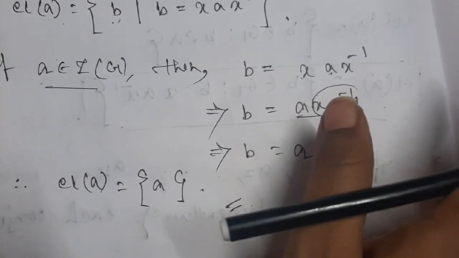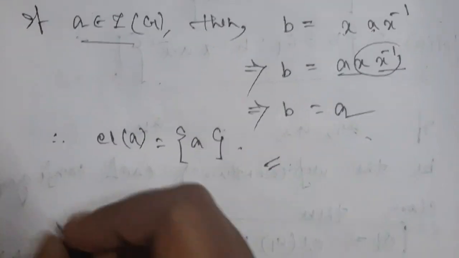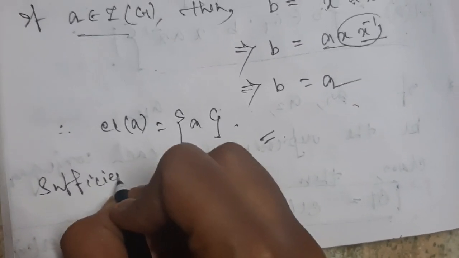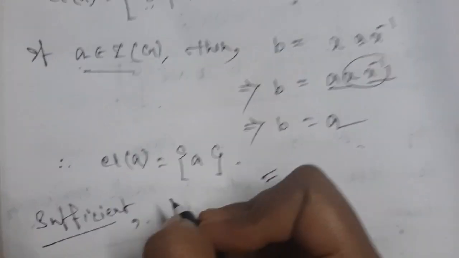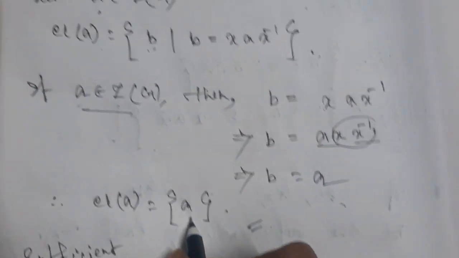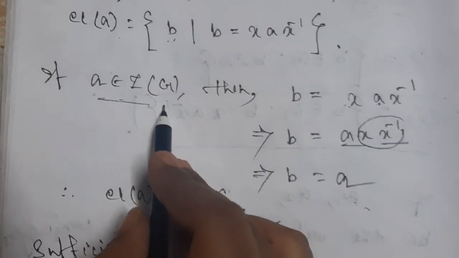Done. Therefore the condition is necessary. Okay, now let's start the sufficient part. In the sufficient portion, we have to assume that cl(A), the class of A, is equal to the singleton set {A}, and we need to show that A belongs to Z(G).